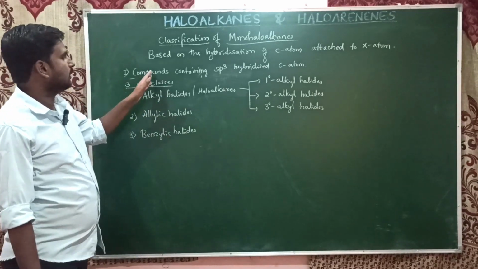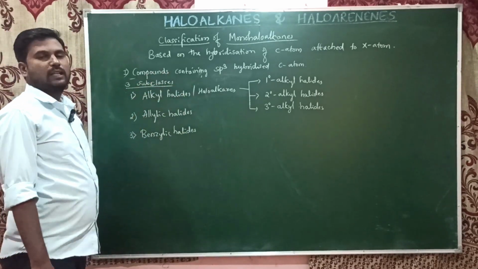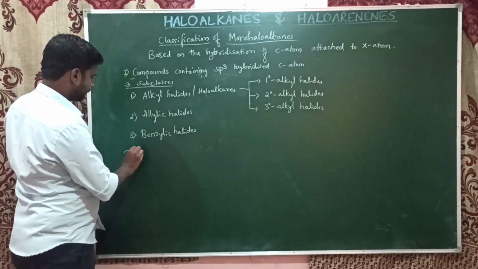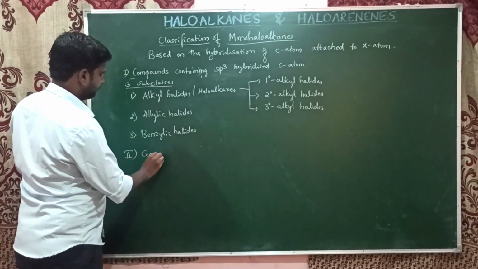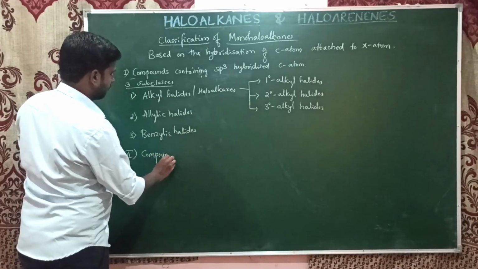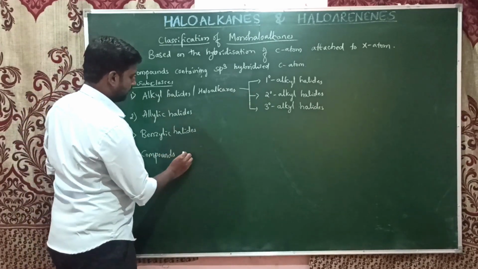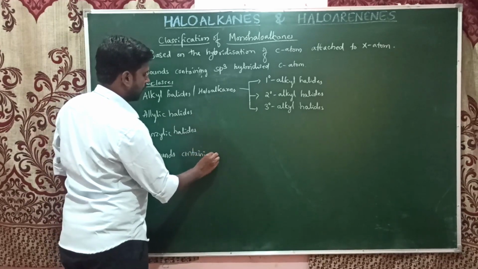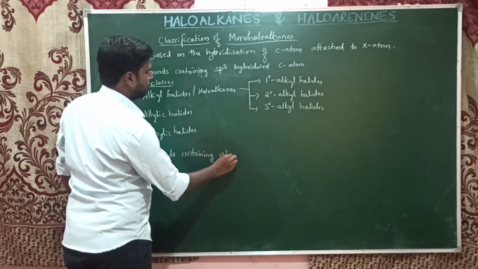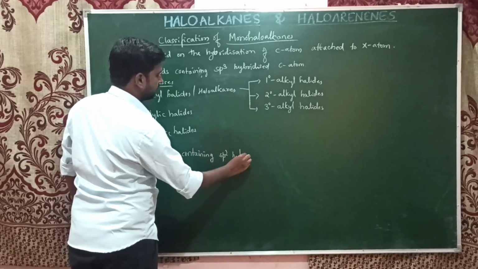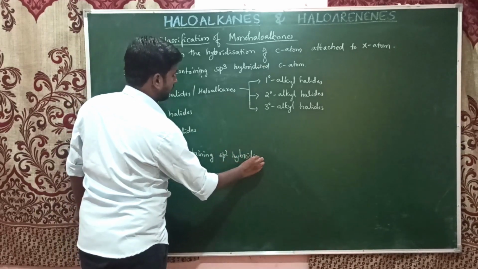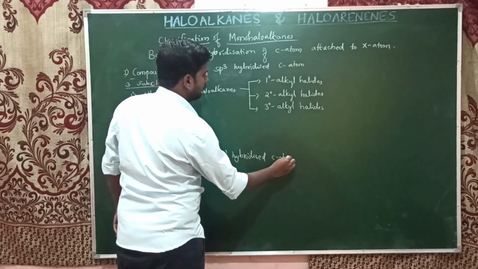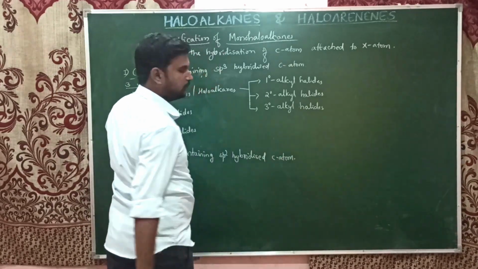The first one is compounds containing sp3 hybridized carbon atoms, and the second one is compounds containing sp2 hybridized carbon atoms.